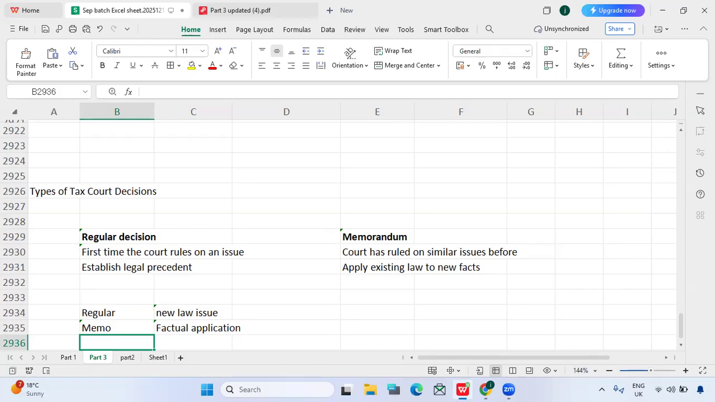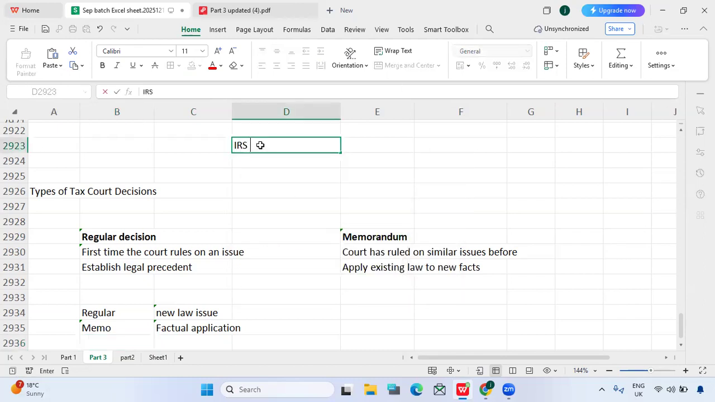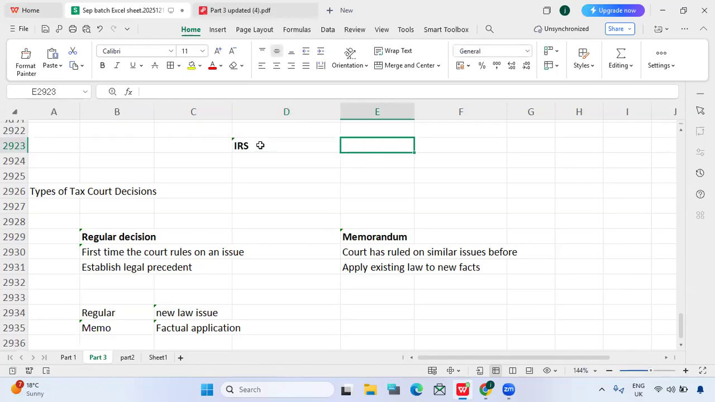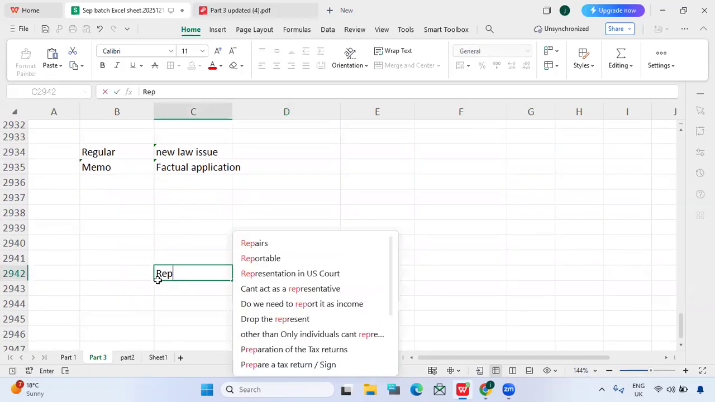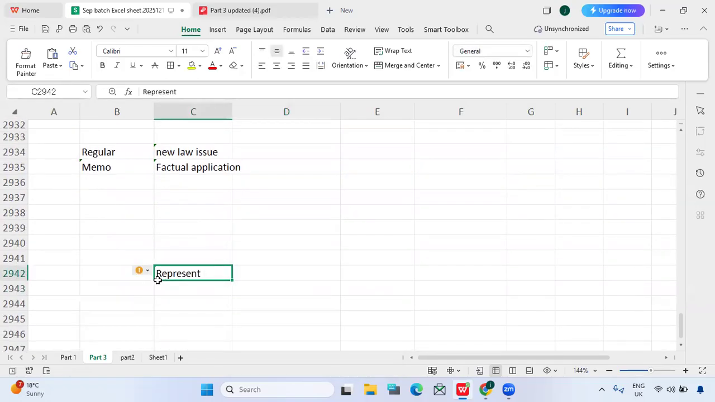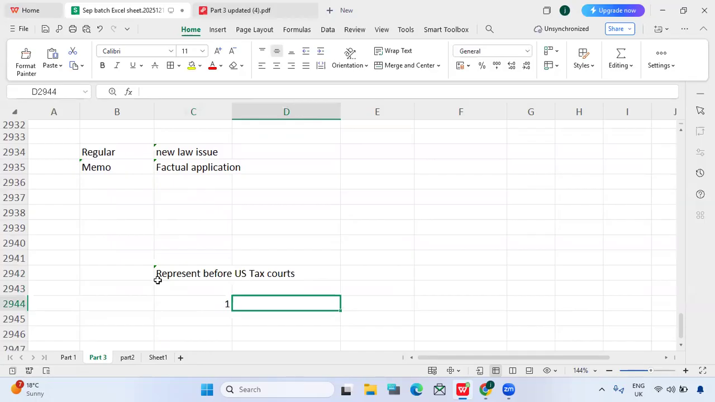And also, who can represent in tax courts? We know that before the IRS, enrolled agents, enrolled preparers, and enrolled representatives can represent. But before the US tax court, who can represent? For this, we can classify people into three categories. This is important for the exam. Who can represent before the US tax court? First one, self-representation.